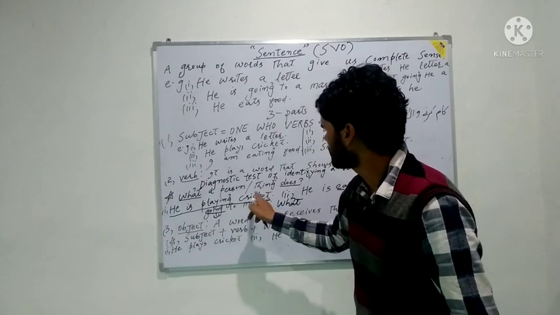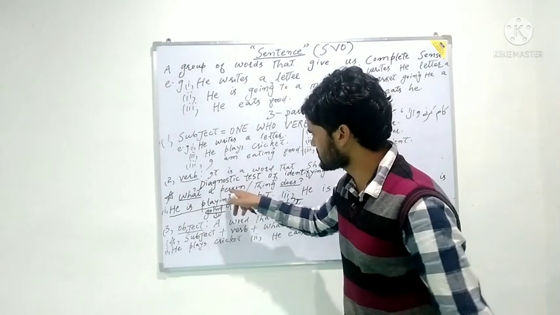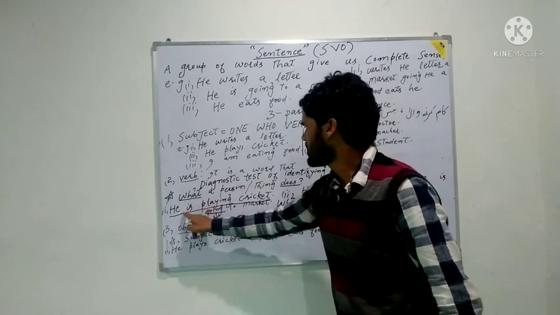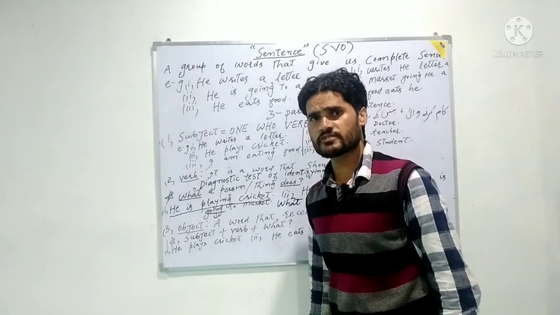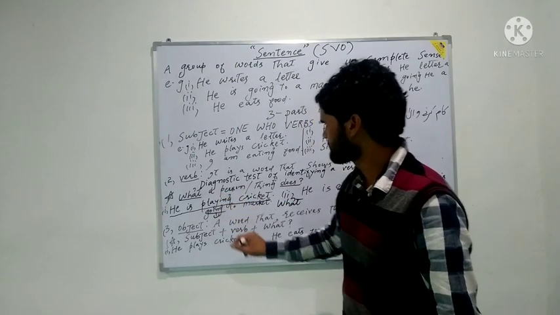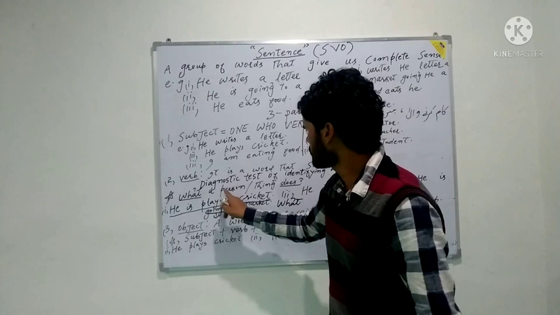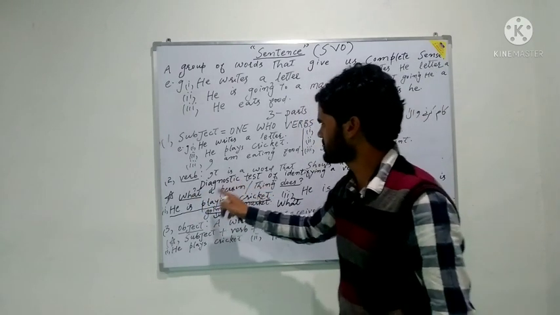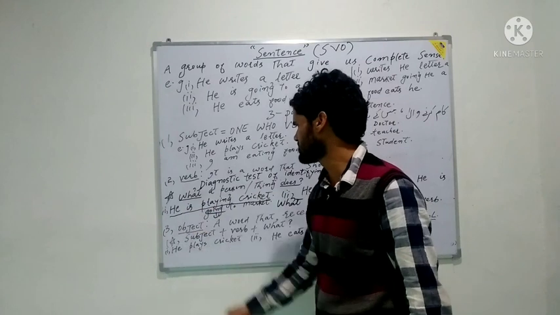If you are to find the verb in the sentence he is playing cricket, by using the principle what a person or thing does, first you have to put the word what. After that you have to find out the person. The person here is he.